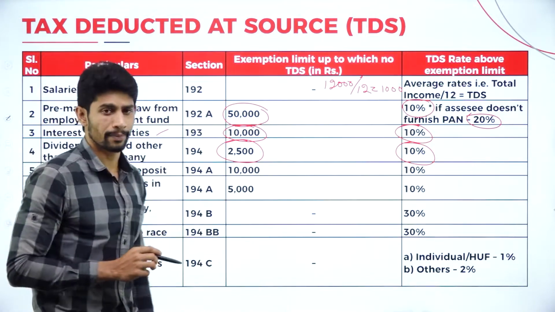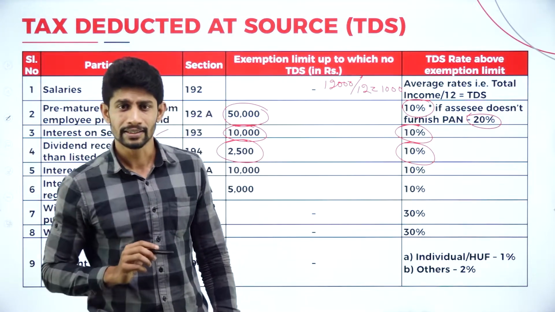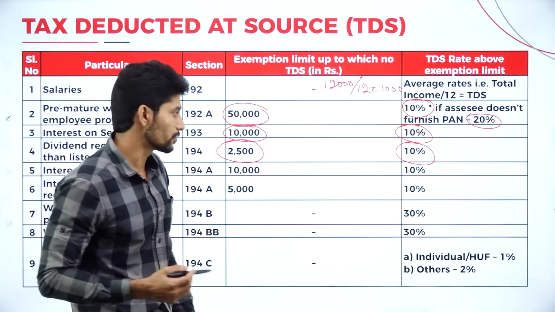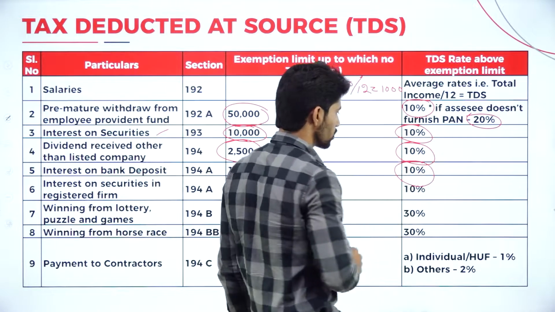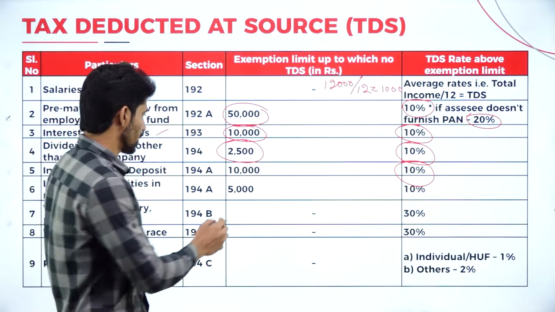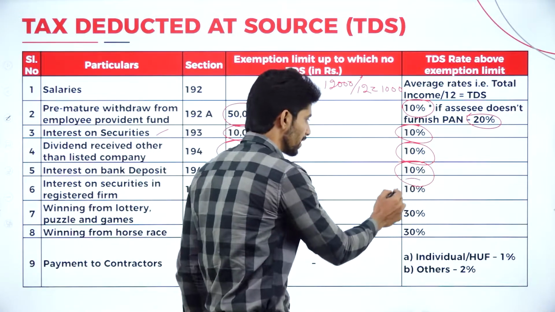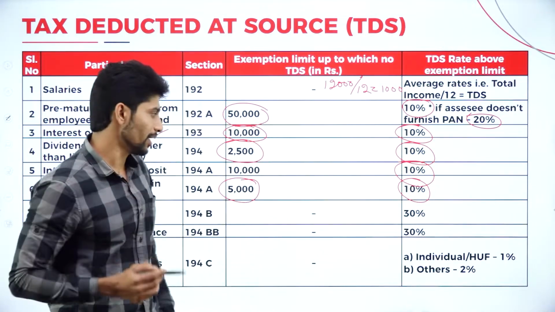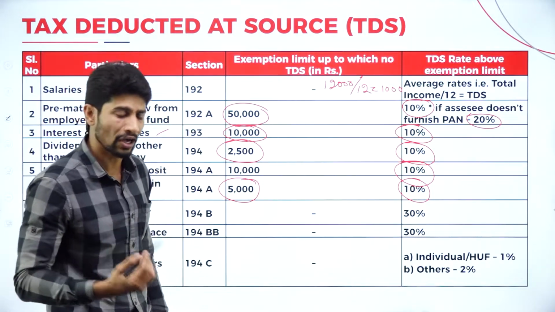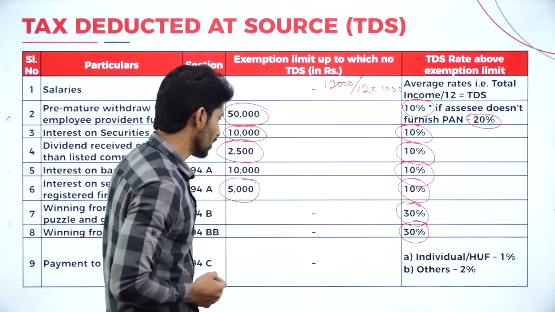Next, interest on bank deposit. Interest on bank deposit up to 10,000, they will not deduct TDS. If your income from interest on bank deposit is more than 10,000, then they will deduct 10% TDS. Next one, interest on securities in a registered firm. It is up to 5,000 exemption; more than 5,000, 10% TDS will be deducted. Next, winnings from lottery, horse race, whatever. The TDS will be 30%.